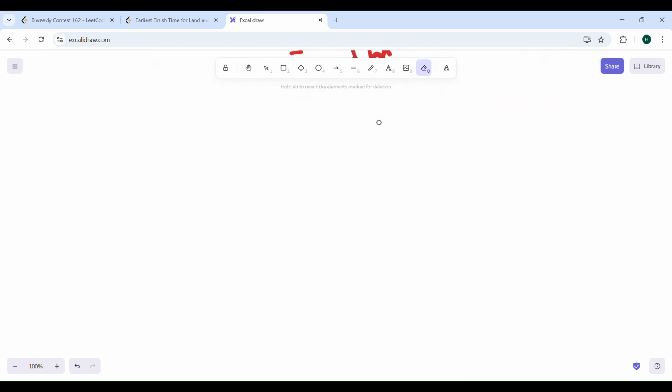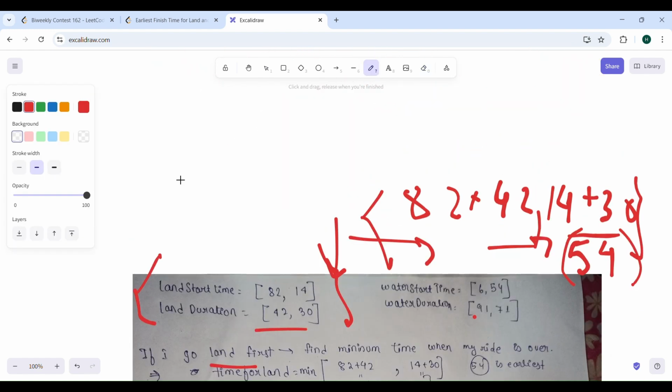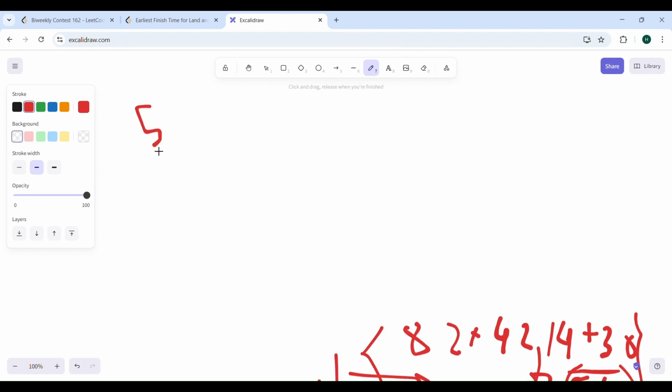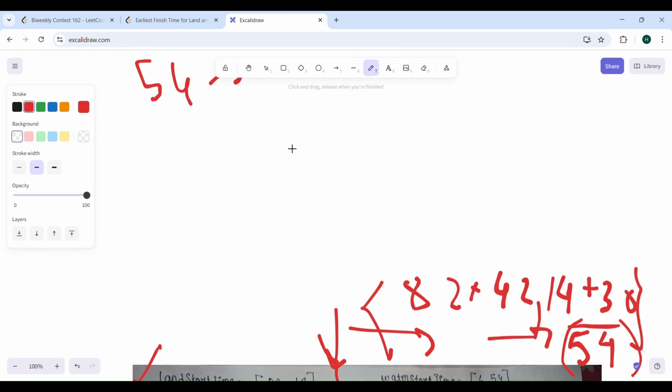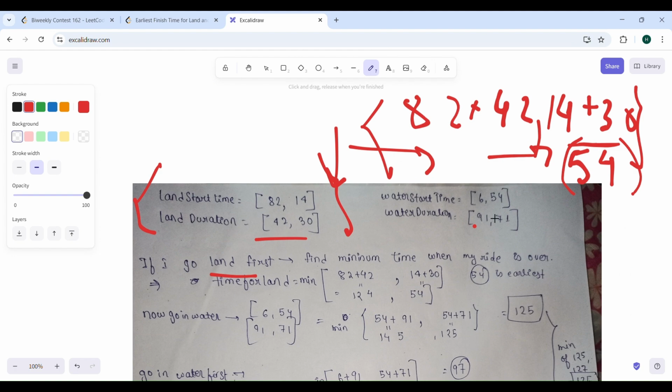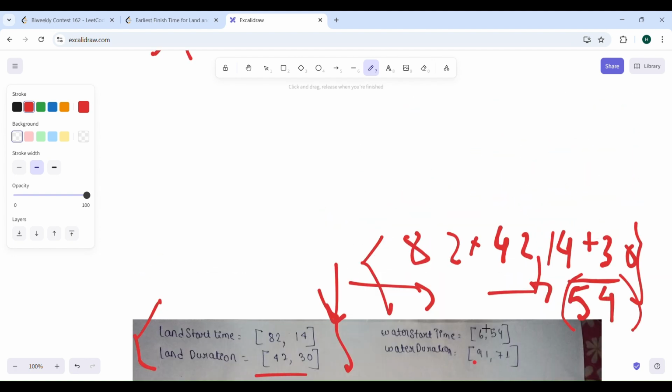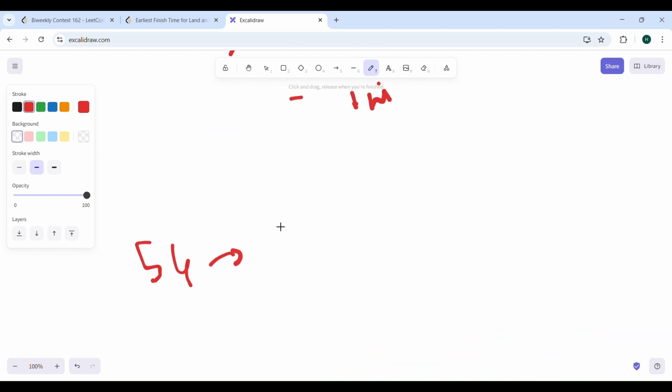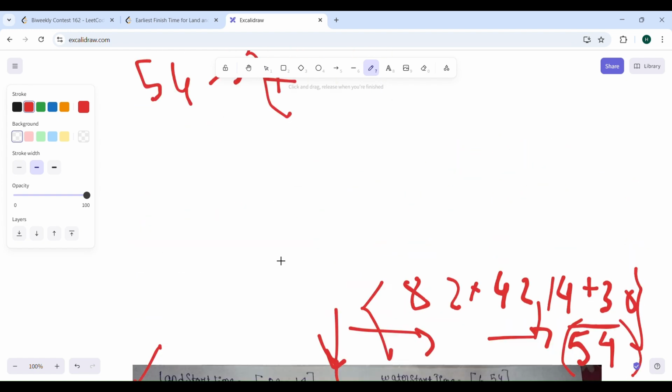Okay. So if you look, you finished your land ride at 54. Now you go to the water ones. You saw the gate had opened at 6 only, and it takes a duration of 91. So tell me what will be the ending time for this. At the 54 minute mark, you came to this part and saw the gate is open. Now how much more time will it take? It will take 54 plus 91.